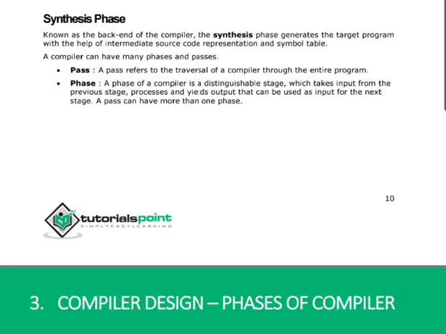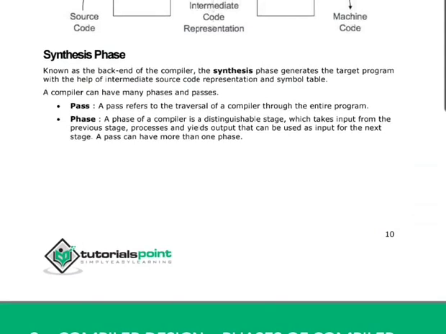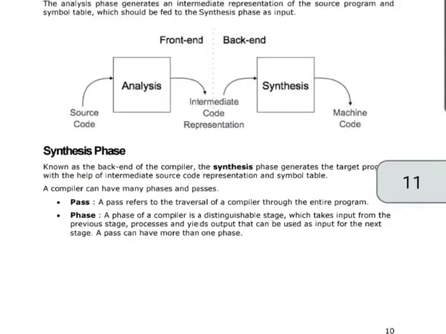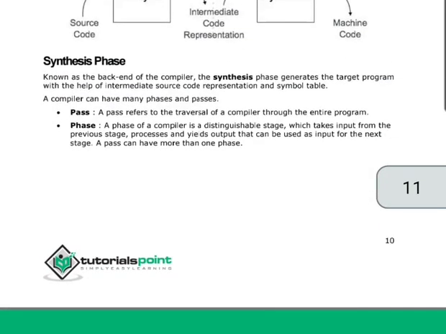So this is all about the introduction of the compiler. So these are the two phases, the analysis phase and synthesis phase of compiler.